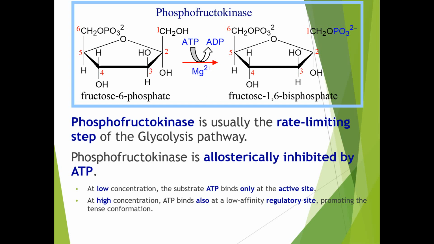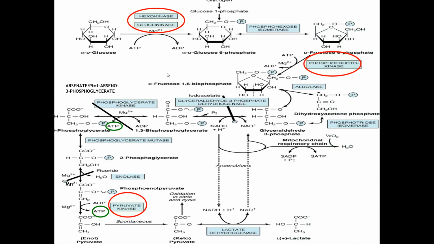These ATP molecules inhibit phosphofructokinase activity. At low concentration, the substrate ATP binds only at the active site. At high concentration, ATP also binds at low affinity regulatory sites, promoting the trans conformation. Ample ATP is present in our body, so ATP acts as an inhibitor of phosphofructokinase.